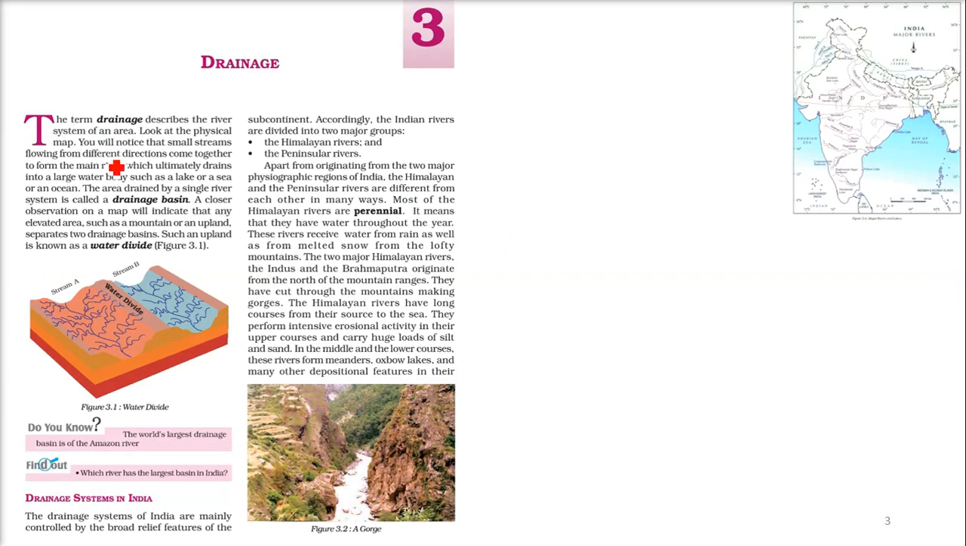So the drainage, the word implies various water bodies we will be talking about. Drainage describes the river system of an area. Whichever area it is, in the drainage system the water is coming, may it be from some glacier, may it be rain, where the water is finding its course.